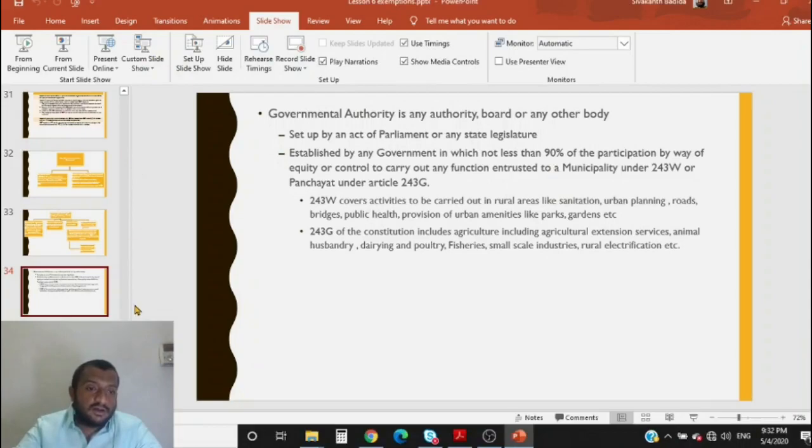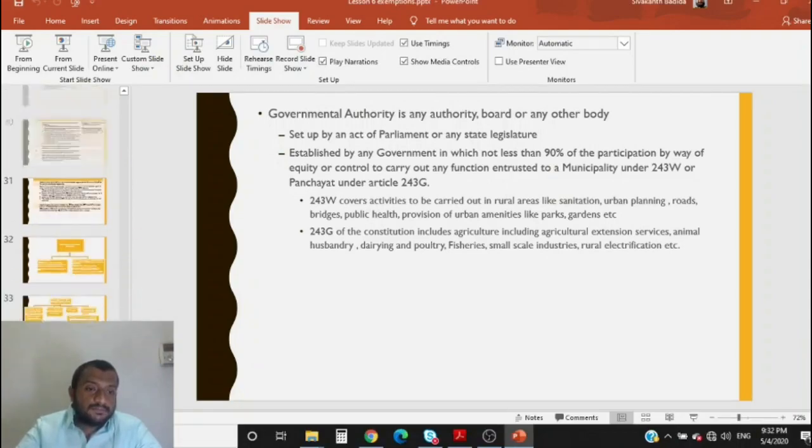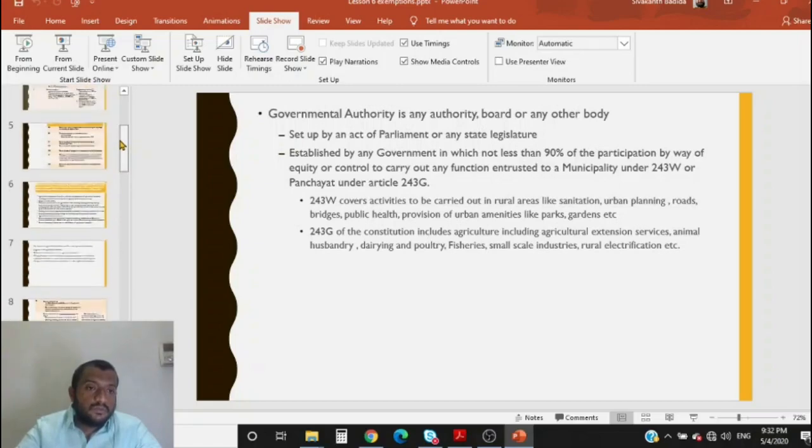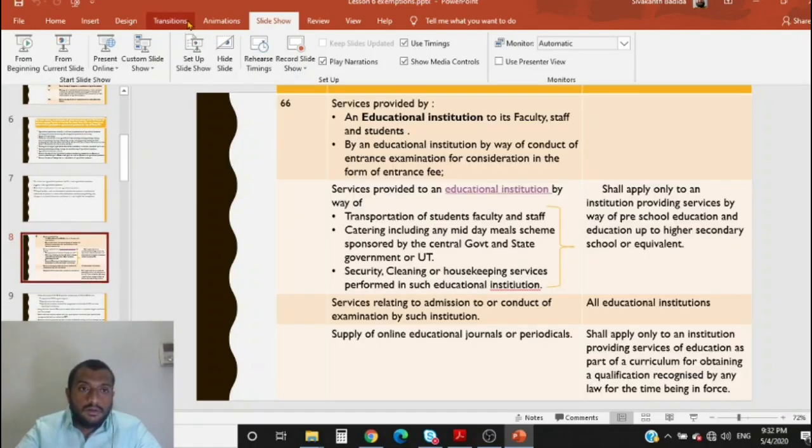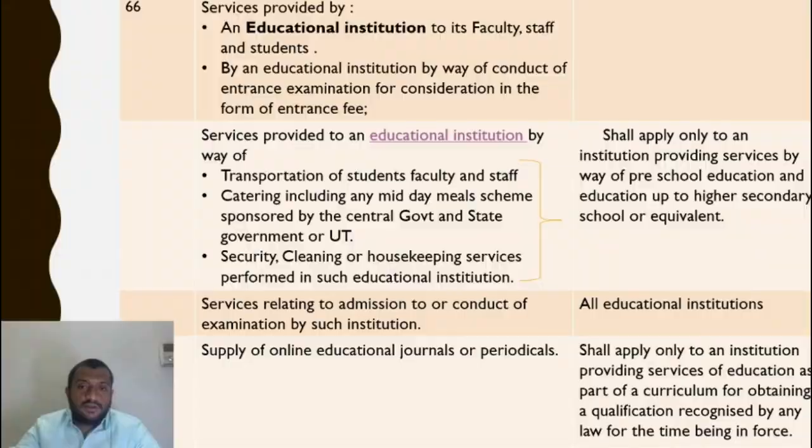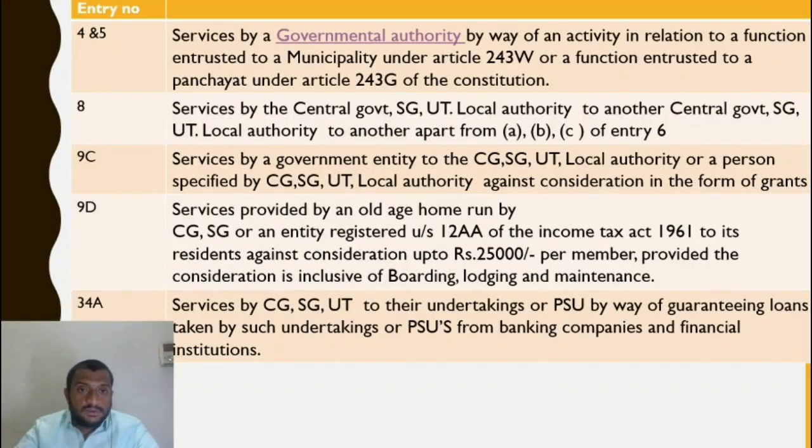Let us go to the earlier slide. Services by a governmental authority by way of activity in relation to functions entrusted to a municipality under 243W or a panchayat under 243G: if these services are provided by a governmental authority, then it is exempt.